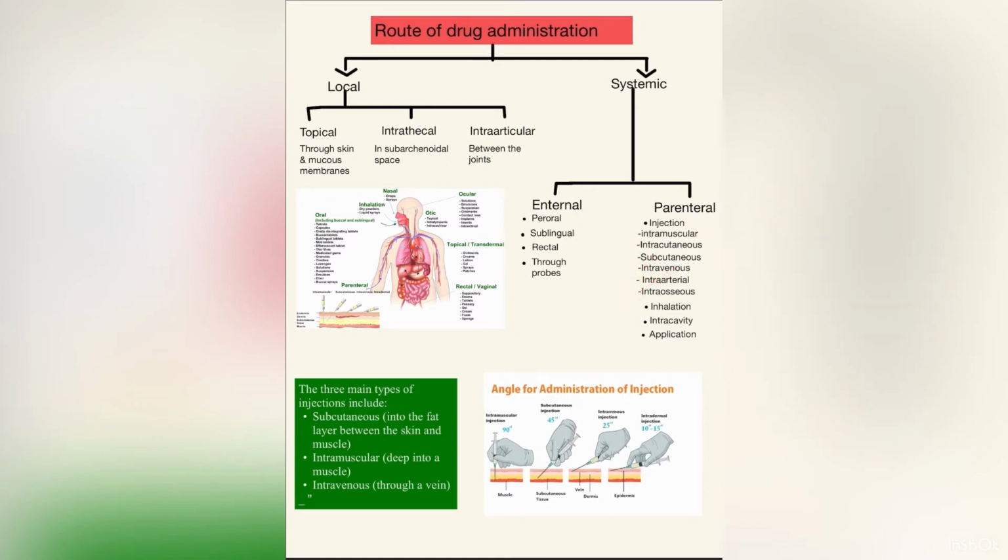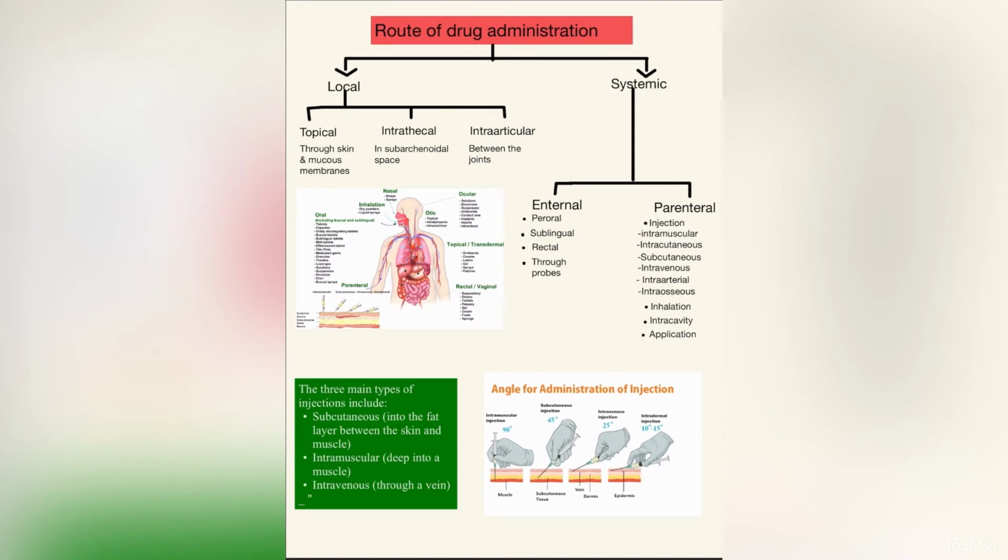Like in the nasal way we give drops and spray. Inhalation is like dry powder or liquid spray. In oral we give many types through many ways. In ocular, like I gave in this diagram, all of them, like rectal and vaginal way, parenteral way, topical and the transdermal.